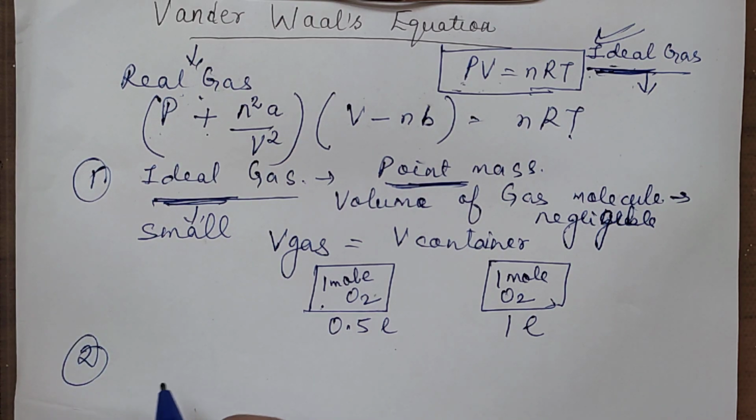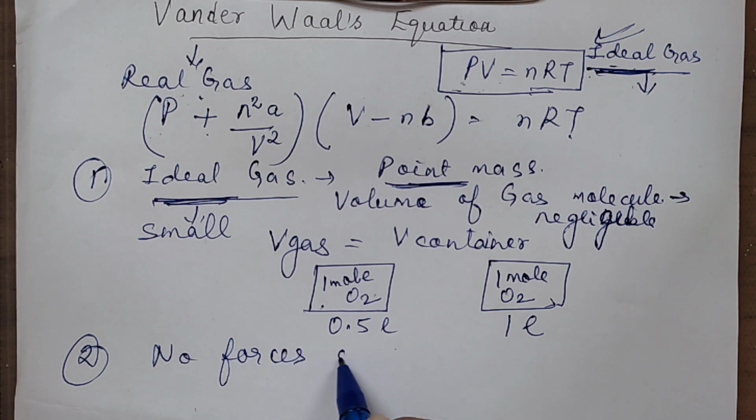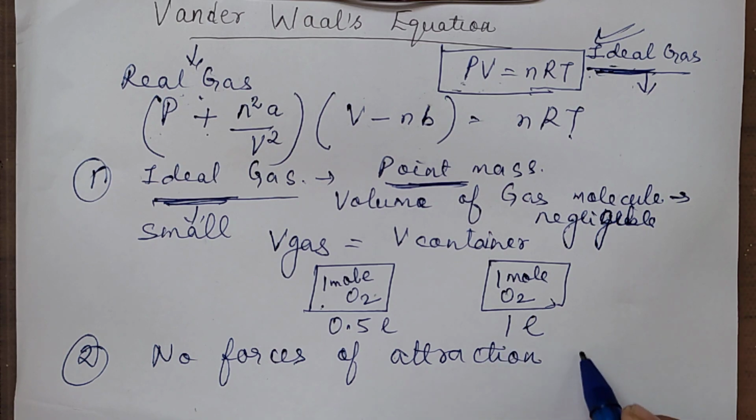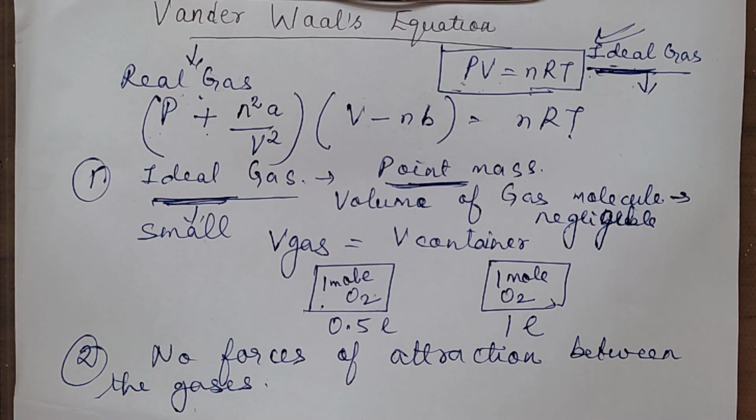The second wrong postulate of the kinetic molecular theory of gases was that there are no forces of attraction between the gas molecules. As per the kinetic molecular theory of gases, there are no forces of attraction between the gas molecules, which was again proved to be wrong for the real gases. It was not applicable for the real gases. So due to this, there were certain corrections required. I hope both these points are clear.